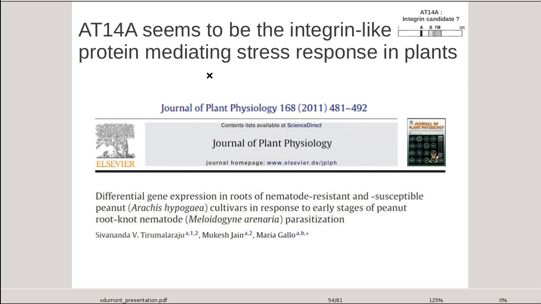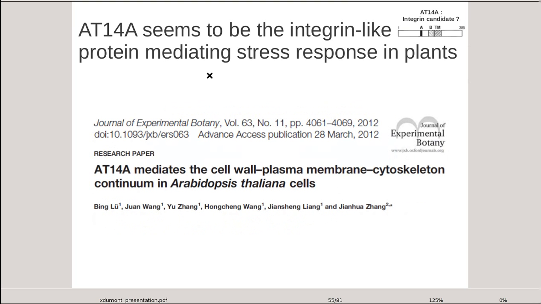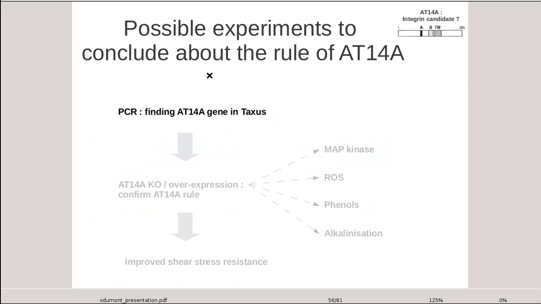And last element, AT14A seems to play a role in cell adhesion and cytoskeleton dynamics, both of them being implied in stress response. But still today, there is a lack of experiments proving the integrin mediating stress response in Taxus cuspidata is an AT14A-like protein.